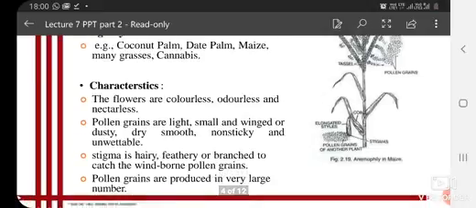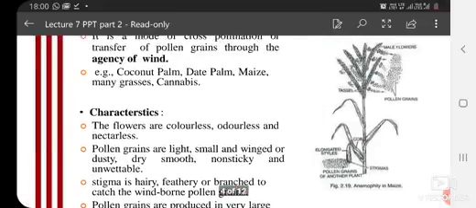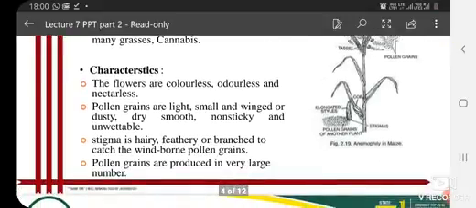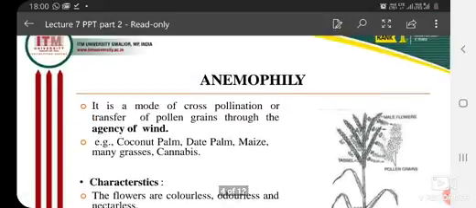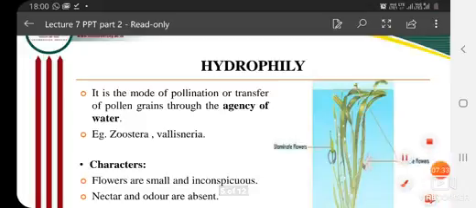So it is wind-borne pollen. Pollen grains are produced in very large numbers. If the crop species needs the transfer of pollen through wind, then the number of pollen grains should be large. So these are the characteristics of anemophily. Now next is hydrophily. What is hydrophily?